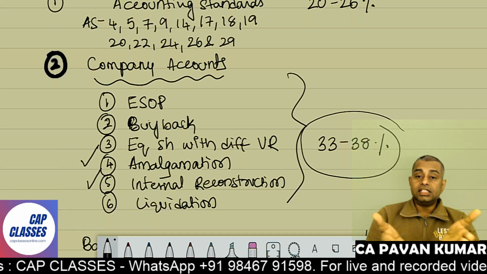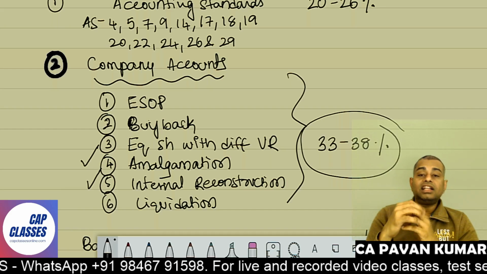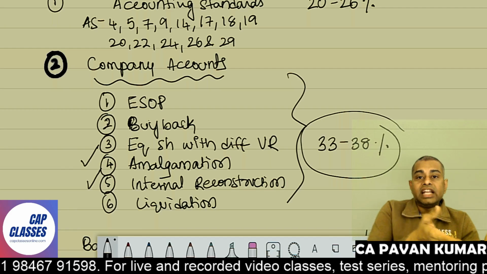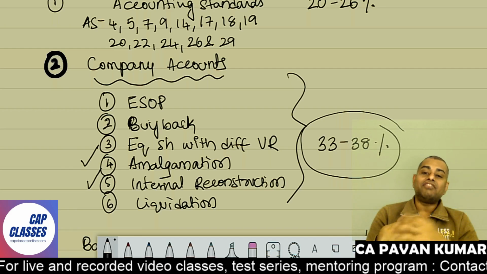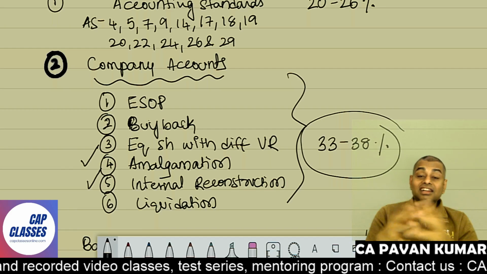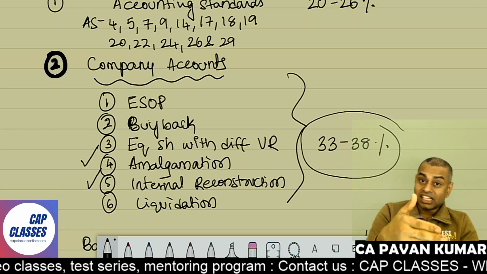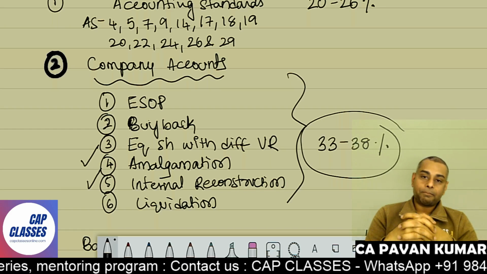You understand? This time, November 2022, when my students wrote the exam, they called and said, sir, we do not know how to respond to the paper. Is it a degree paper or a CA Intermediate paper? We do not know. The name is advanced accounting, but the questions are very basic. I said, congratulations, good for you. But of course, ICAI has given a slap in financial management. That is a different story. But advanced accounting is comparatively simple.